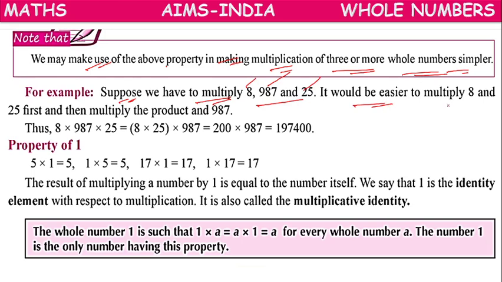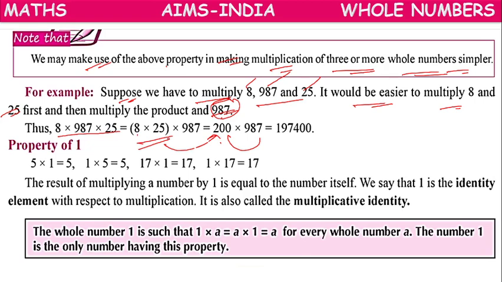So it would be easier to multiply 8 and 25 first, then multiply the product and 987. If they have given 3 numbers, if you multiply 8 and 25, we will get a number having zeros. With that, we can multiply 987 easily.